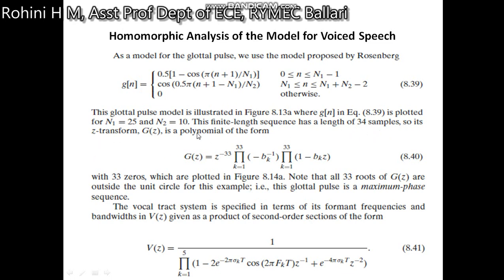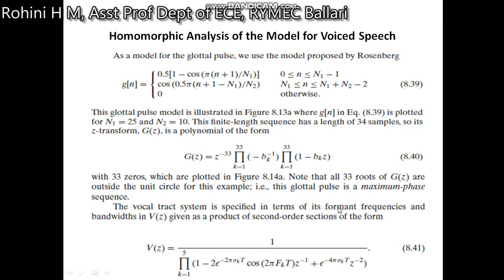So the Z transform G of z is a polynomial of the form given by the expression 8.40 with 33 zeros, which are plotted in the figure, which we will discuss next. Note that the 33 roots of G of z are outside the unit circle. So the glottal pulse is a maximum phase sequence. We can say that it is a maximum phase sequence.